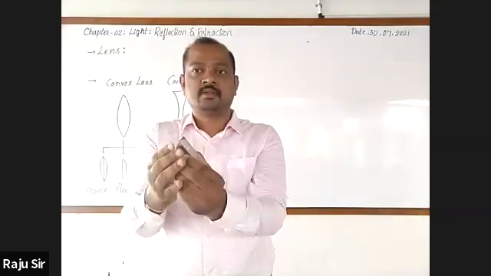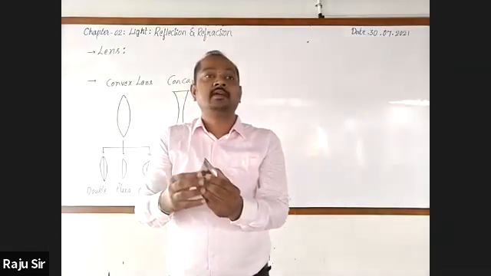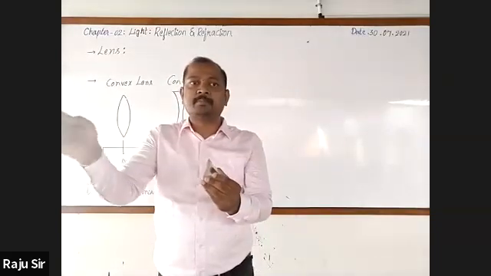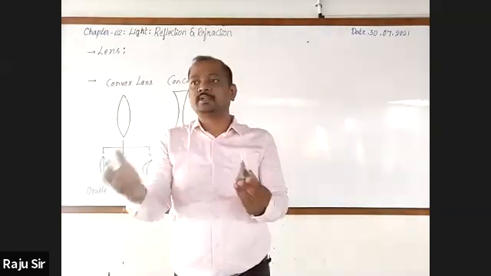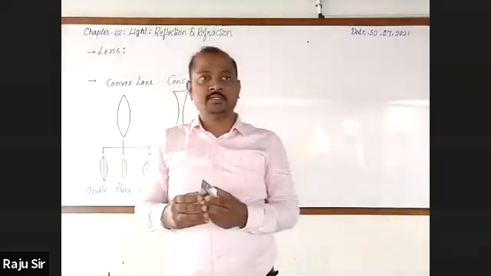We call this phenomenon dispersion of light. That is, the splitting up of white light into its constituent colors is known as dispersion of light.